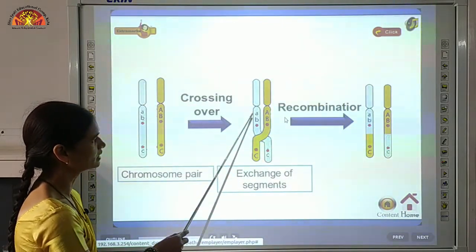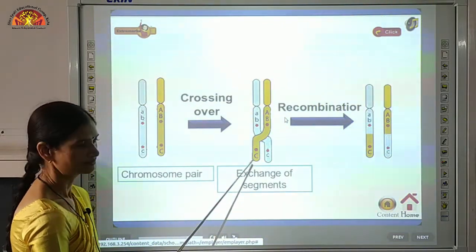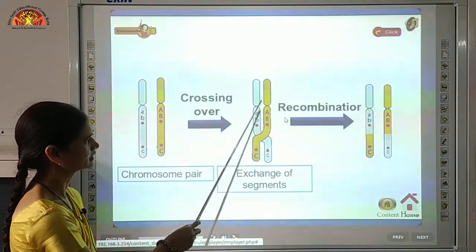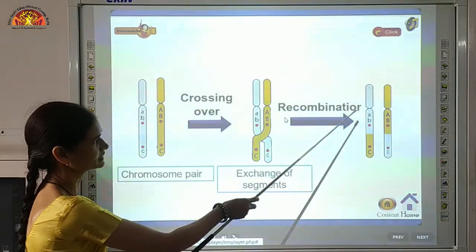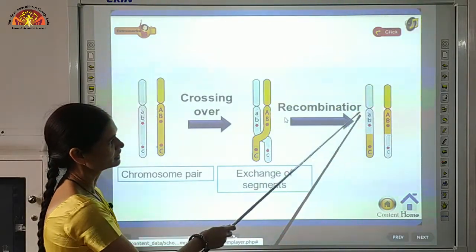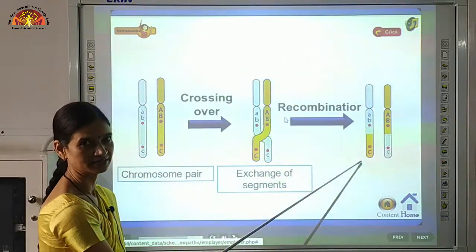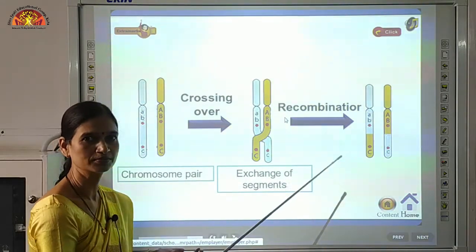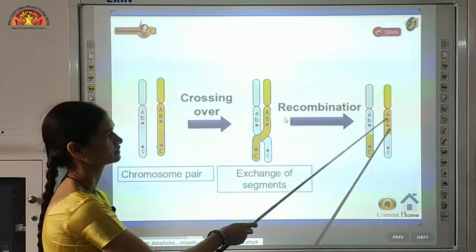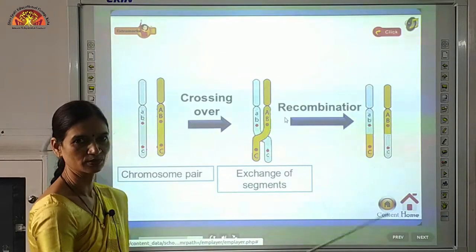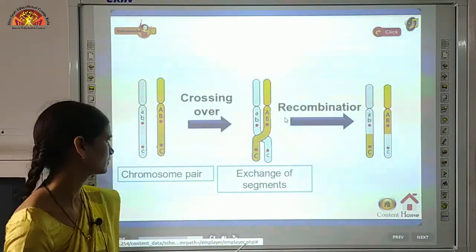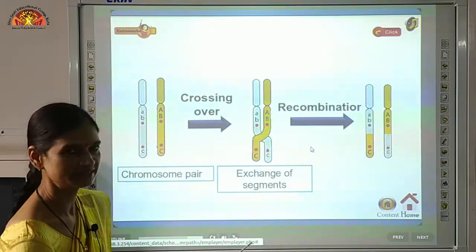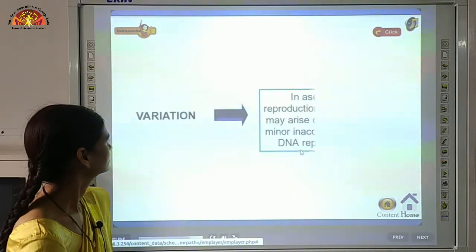Here you see small a, small b and small c were its parts, and capital A, capital B, capital C. But now after crossing over, look what happens: small a, small b, but capital C has come. So new combination is formed. Capital A, capital B and small c. So this shows how recombination takes place and variations occur by exchange of chromosomes.